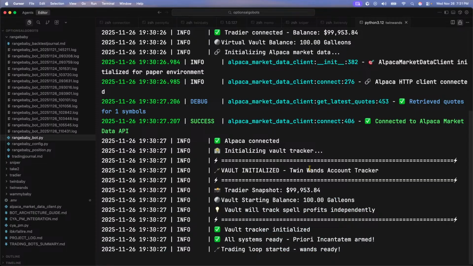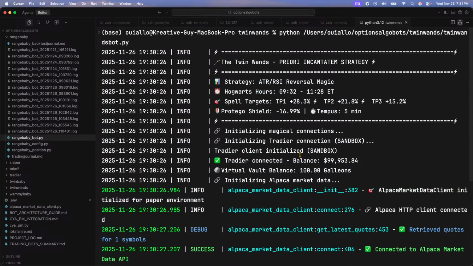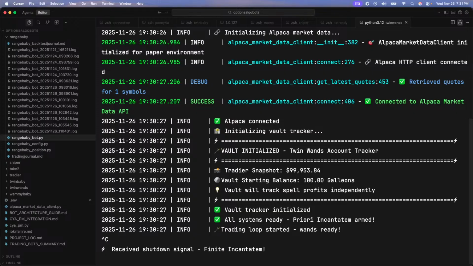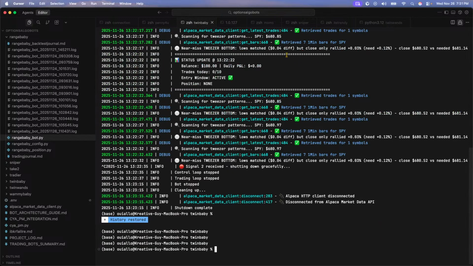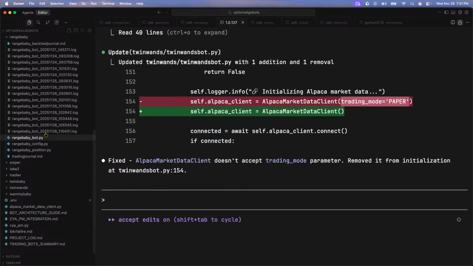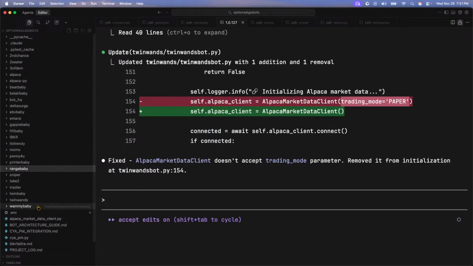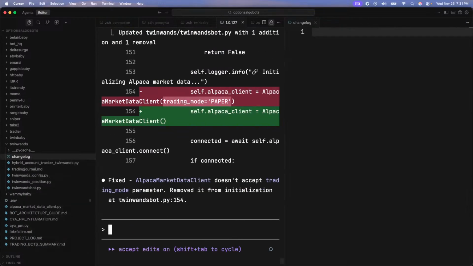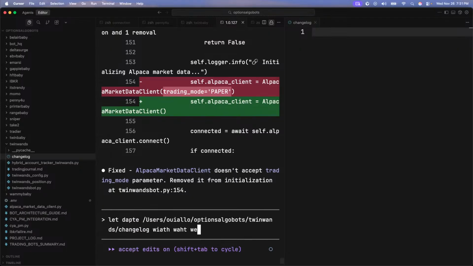Our bot is working, ladies and gentlemen. We have our bot and it's ready to go for tomorrow. Excuse me, Friday. So I'm super geeked. Let me stop. Beautiful. Let me make sure it's going to stop. Perfect. Our bot is ready, man. I'm geeked. All right, let's update with what we did today. And also, okay, let me just do that.